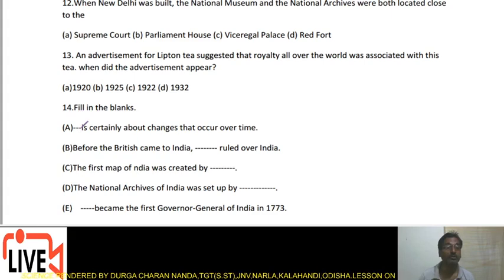First question, dash is certainly about changes that occur over time. Before the British came to India, dash ruled over India. The first map of India was created by whom? The National Archives of India was set up by dash.